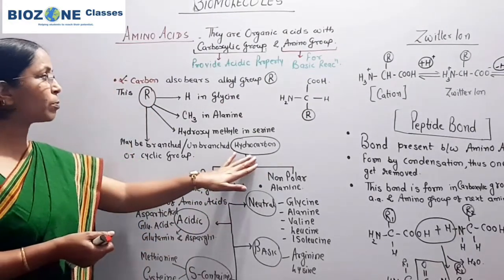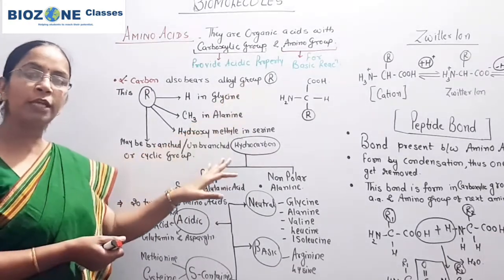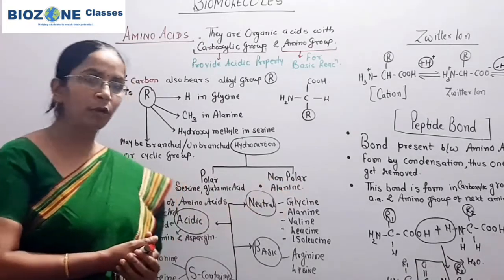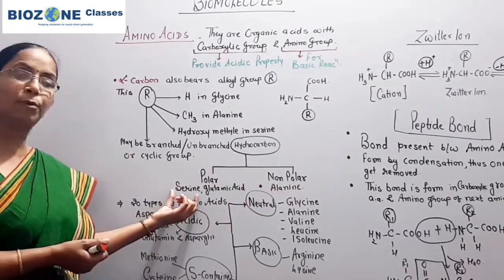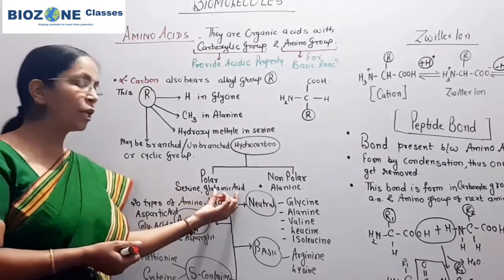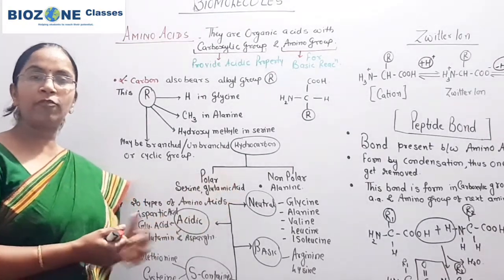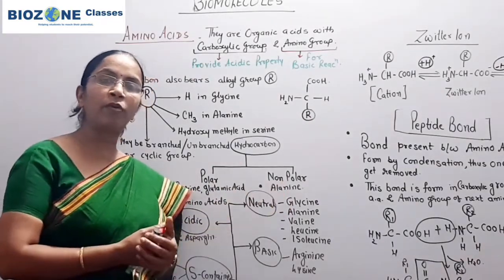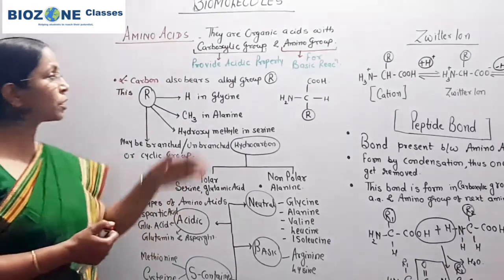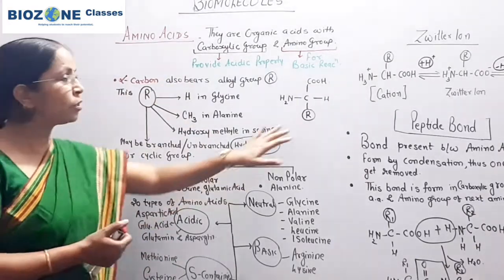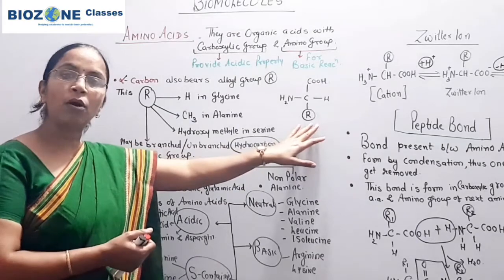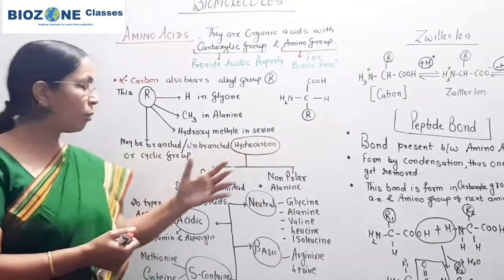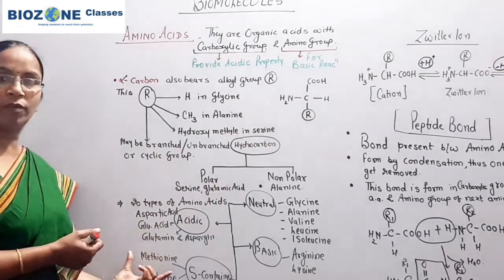When hydrocarbons are present as an alkyl group, these hydrocarbons are either polar or non-polar. Some examples are provided here. Serine and glutamic acid are examples of polar amino acids, and alanine is an example of a non-polar amino acid. So this is the general introduction. This is one of the common diagrams, and you are being shown the structural diagram for the amino acid.